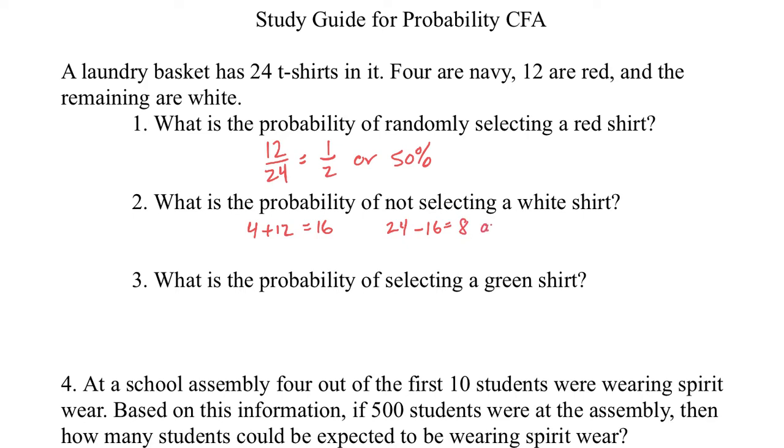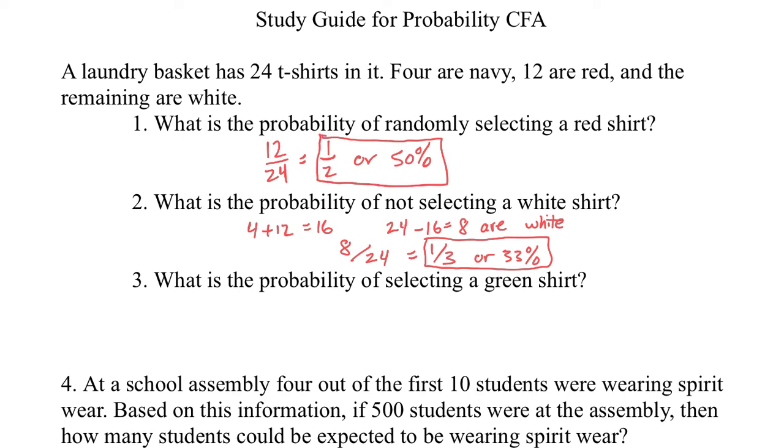So 8 are white. So that means we'd have 8 out of 24, which is simplified as 1/3 or 33%. So we have boom, boom, boom, boom. I should box this one too.